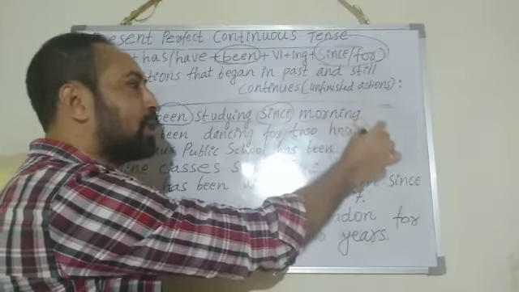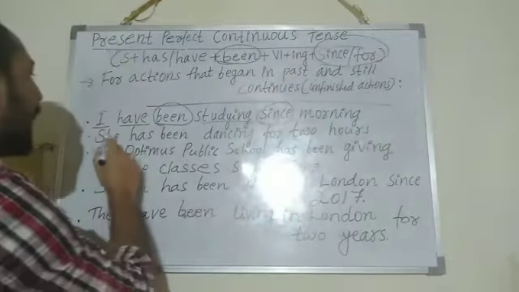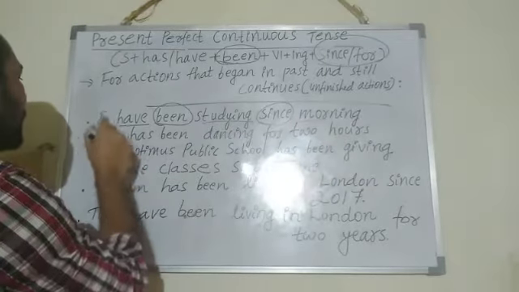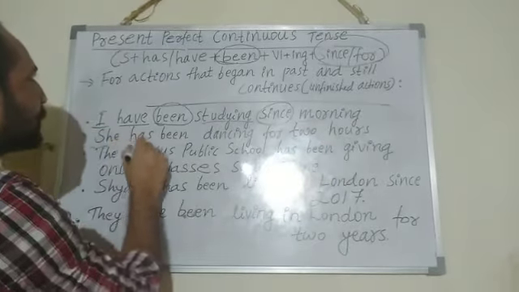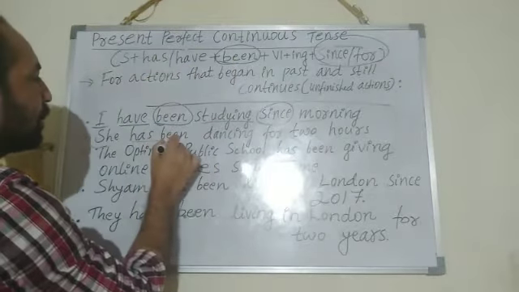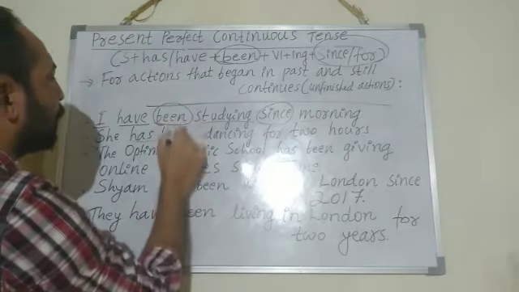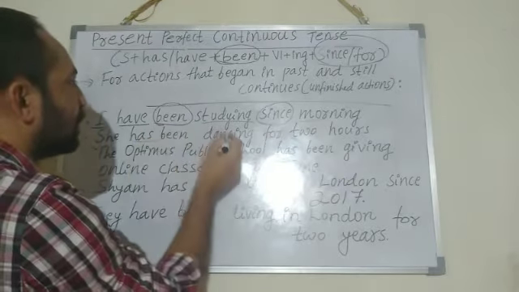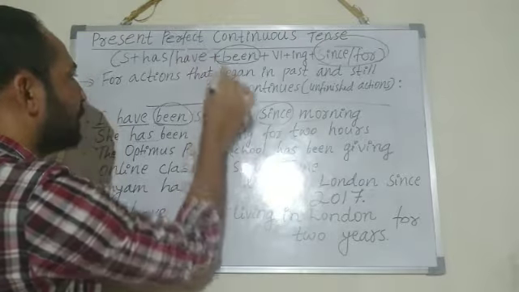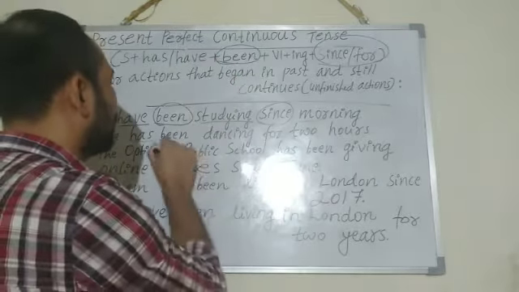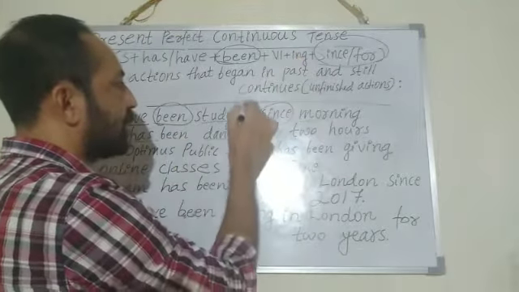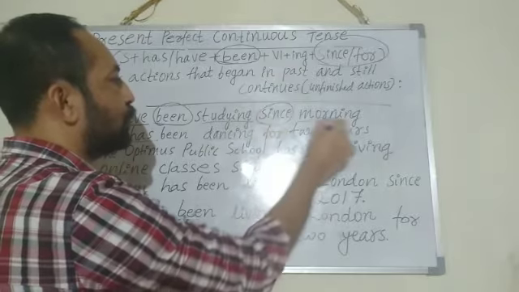Next, she has been dancing for 2 hours. She is the subject, that is singular, so I have used has, auxiliary verb, then been. Always remember been you have to use between has and main verb, auxiliary verb and main verb in present perfect continuous tense. Then dancing, V1 plus ing form, present participle. Then for 2 hours.